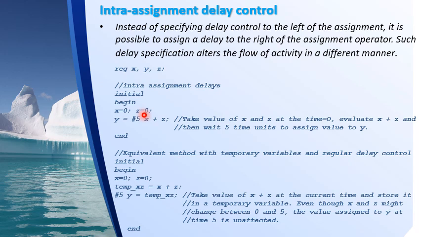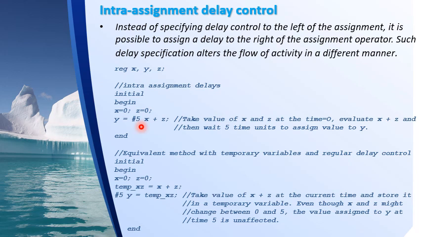So at time t equal to 0 itself, x and z are initialized to 0. Now I say y equal to #5 x plus z. Note here it is not #5 y equal to x plus z. It is y equal to #5 x plus z. So I have specified the delay to the right of the assignment operator.